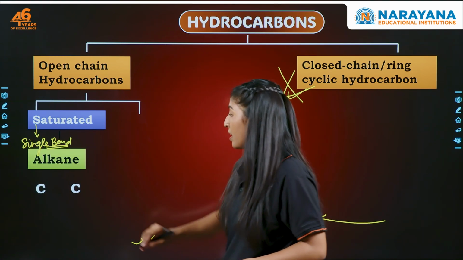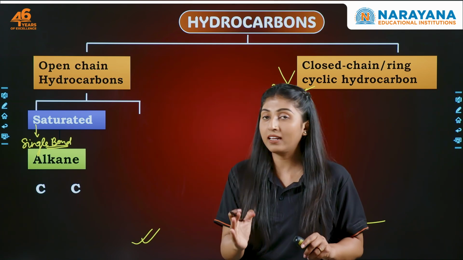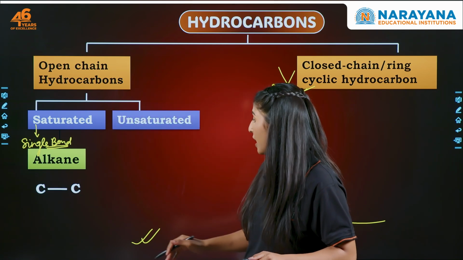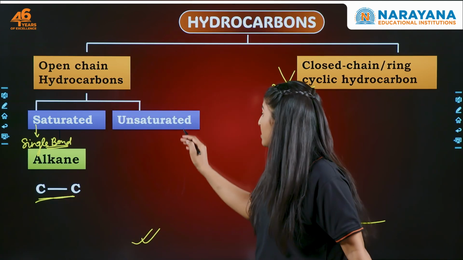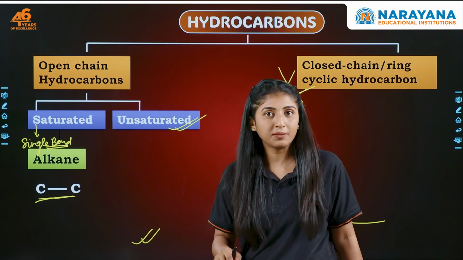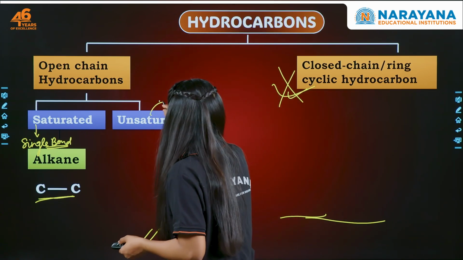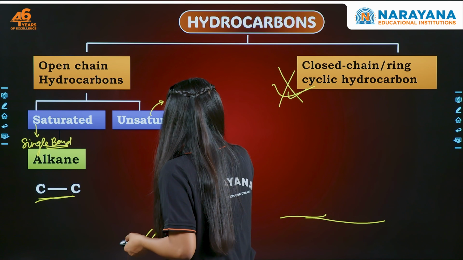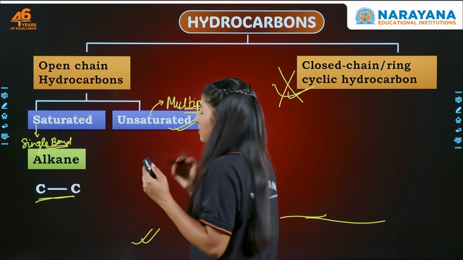Now look here, what is the example? Alkane. What do we call saturated hydrocarbons? We call them alkane. What will the bond be in alkane? Between carbon and carbon, there's a single bond between two carbon atoms. Then comes unsaturated. What does unsaturated mean? In which there can be multiple bonds between carbon atoms. What are unsaturated? In which the carbon atoms can have multiple bonds between each other.